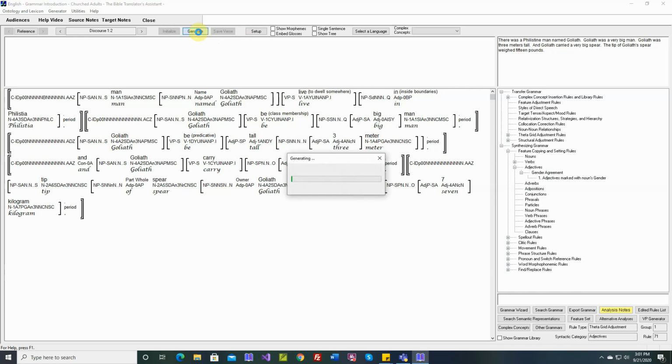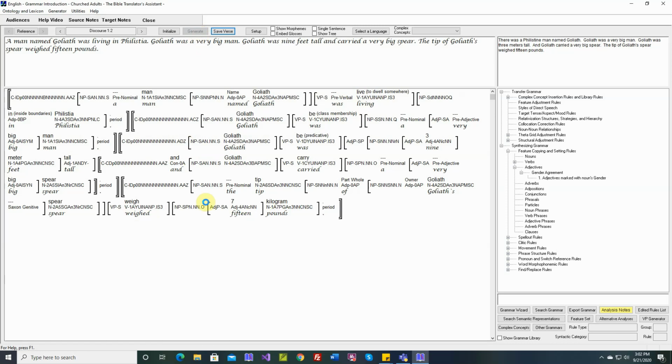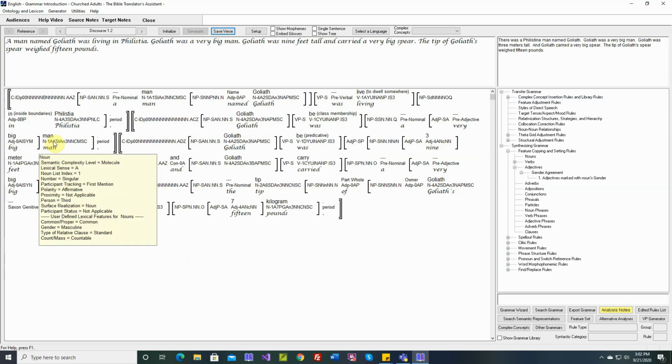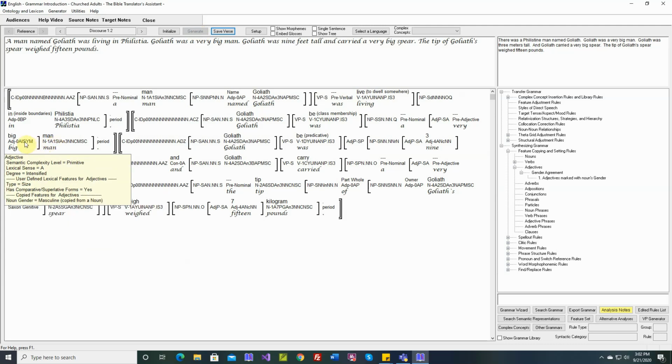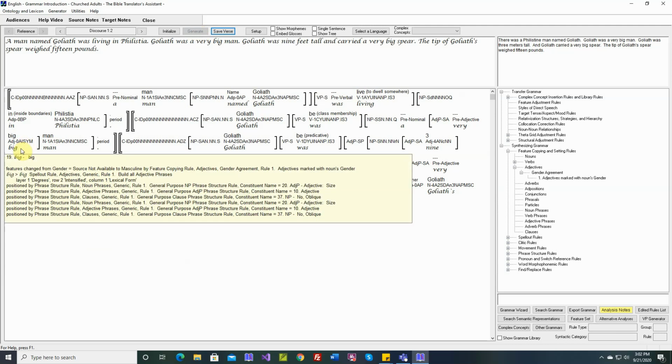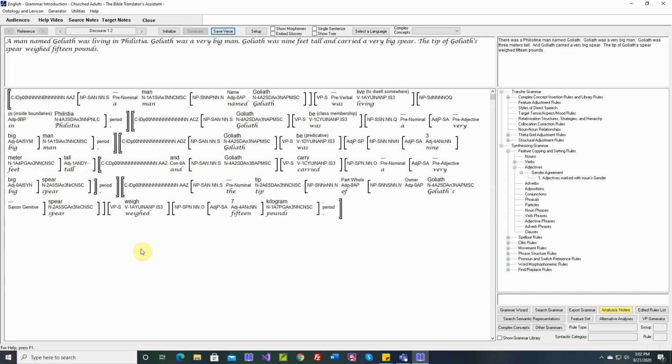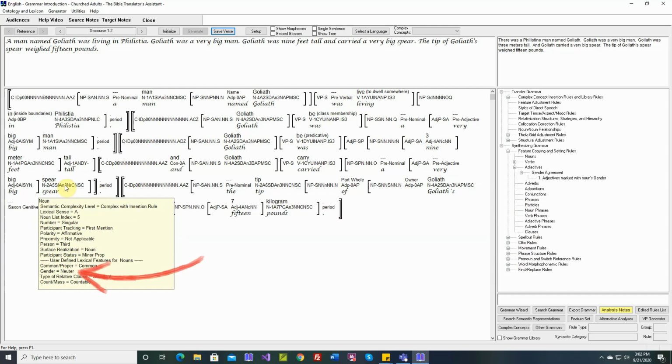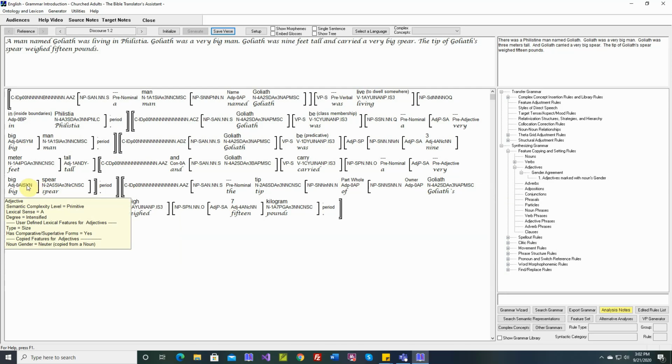And now when we generate this verse, Goliath was a big man. Okay, man. The gender you can see there is masculine. And on the end of the adjective, we see noun gender is masculine, copied from a noun. And you can see that features were changed from gender equals source not available to masculine by that rule that we just wrote. And there's another one in here. Goliath carried a very big spear. Okay, the gender on spear is neuter. And we see here this adjective has neuter.